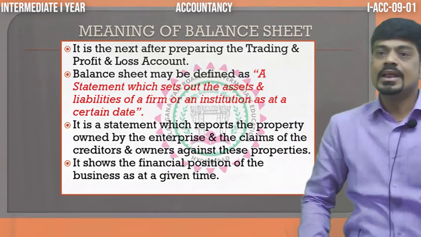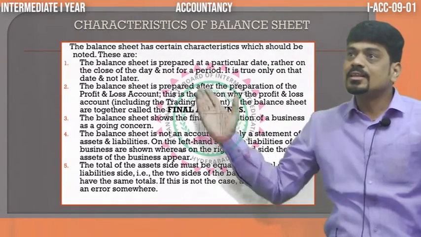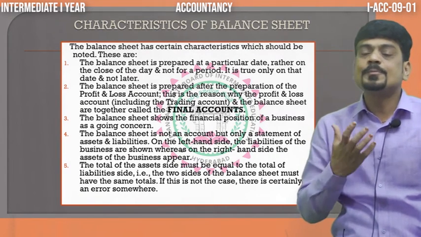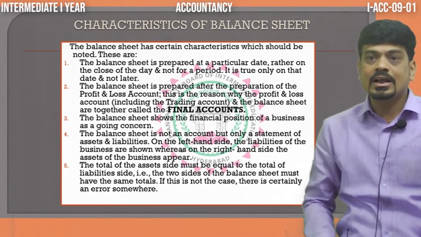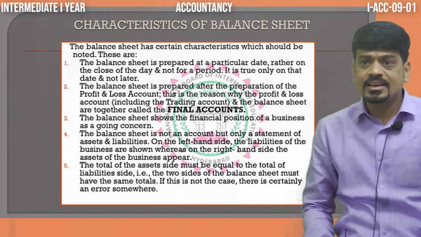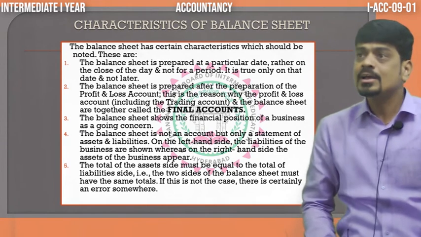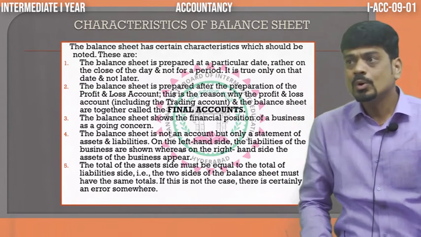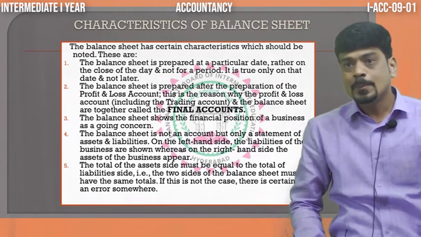Then comes the next part: what are the characteristics of a balance sheet? These are the important characteristics. First, it is prepared on a particular day, as I told you. Second, it is a statement, not an account. Then it records all the liabilities and assets. On the right hand side, it records all assets. On the left hand side, it records all liabilities. And always both will be equal. Assets will be equal to liabilities. Like that, we have seen the characteristics of balance sheet.